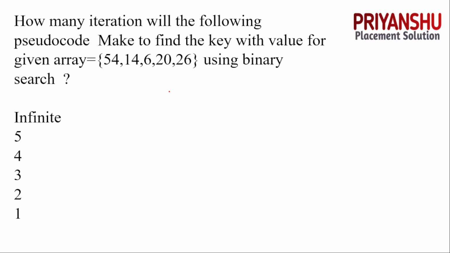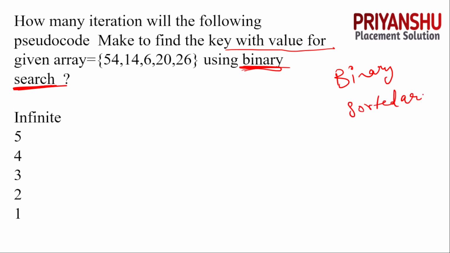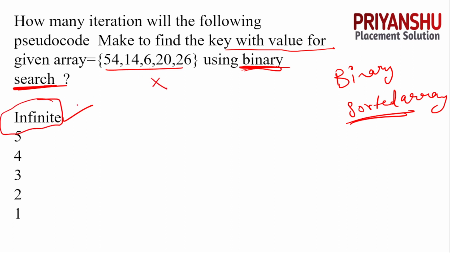The next question is: how many iterations will the following pseudocode make to find key with value for this array using binary search? So as we all know, in a binary search we need a sorted array, right? So that's why the answer is infinite according to me, because this given array is not sorted. Clear? So the array is not sorted, that's why the answer is infinite.